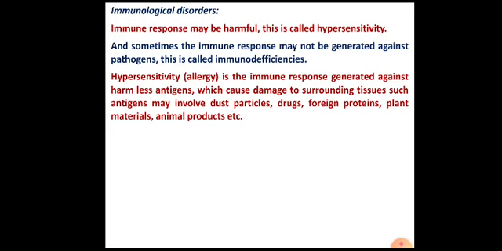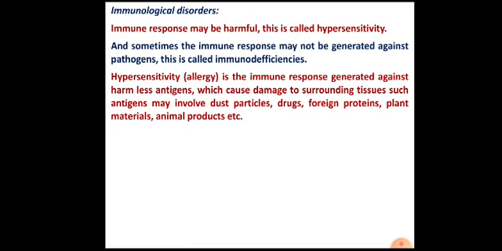Say, for example, the chalk powder or the dust particle that we inhale. Sometimes we may get allergy to that particular dust powder, or sometimes there may be allergy to penicillin antibiotic. Penicillin is not a pathogen, penicillin is harmless, but in some individuals, injection of penicillin leads to generation of an immune response, and that immune response is harmful for our body.